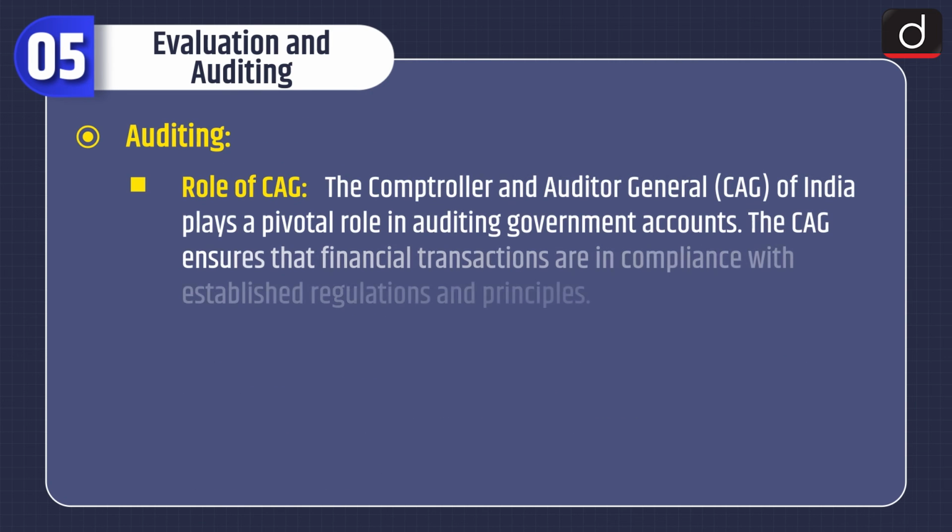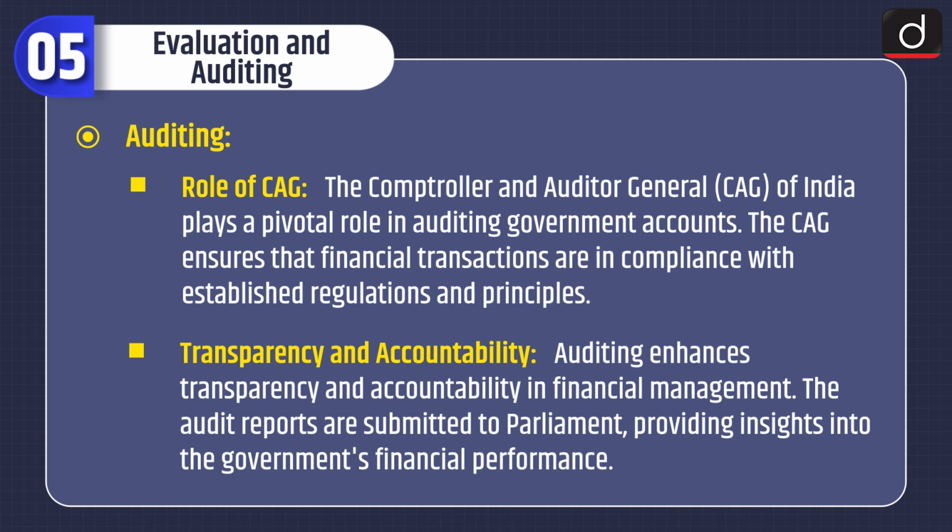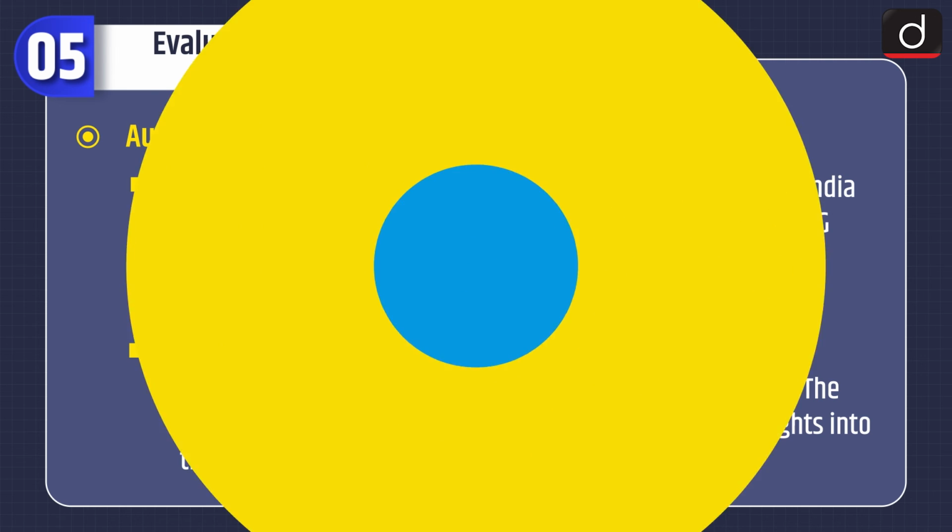Auditing. Role of CAG. The Comptroller and Auditor General, that is CAG of India, plays a pivotal role in auditing government accounts. The CAG ensures that financial transactions are in compliance with established regulations and principles. And transparency and accountability. Auditing enhances transparency and accountability in financial management. The audit reports are submitted to the Parliament, providing insights into the government's financial performance.